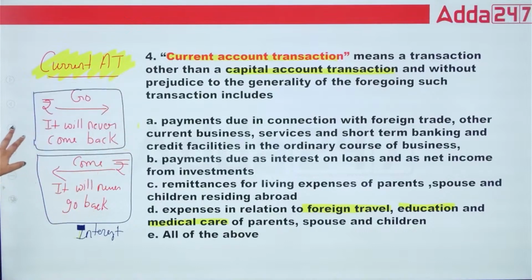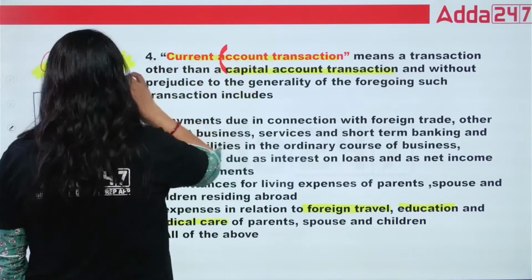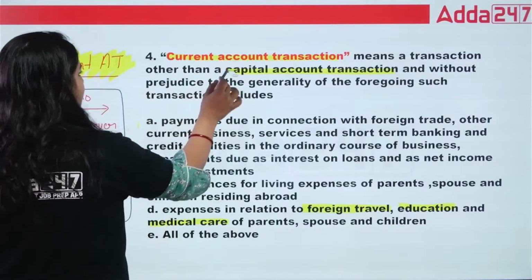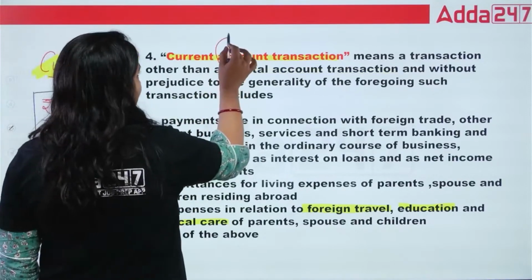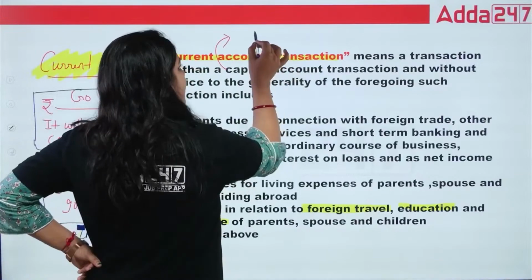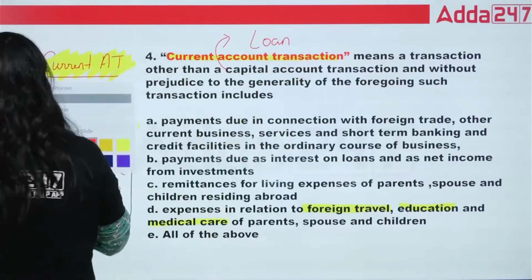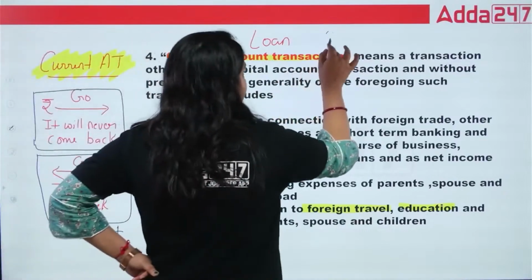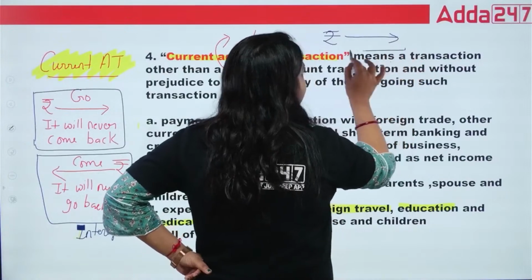Now, if I talk about the capital account transaction, what is a capital account transaction? The best example to understand is a loan. In the capital account, money is going and money is coming.